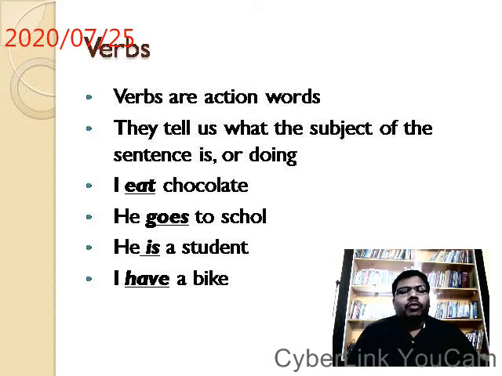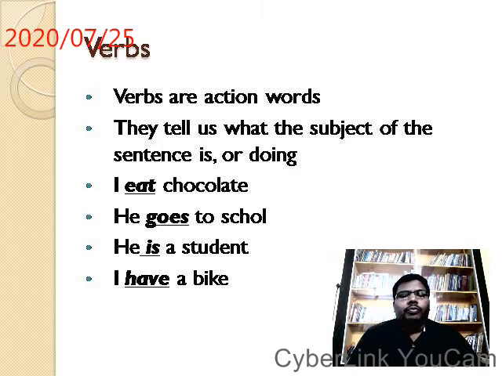Verbs. What are verbs in a sentence? How do you define, identify, or recognize verbs in a sentence? Simply, verbs are action words. They perform the action. They create the movement. They act in the sentence. They work as the bridge between subject and object. So without a verb there is no sentence, we can say that.